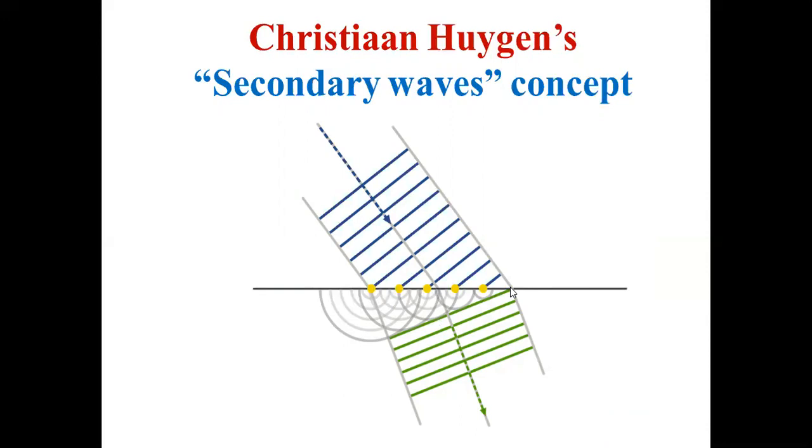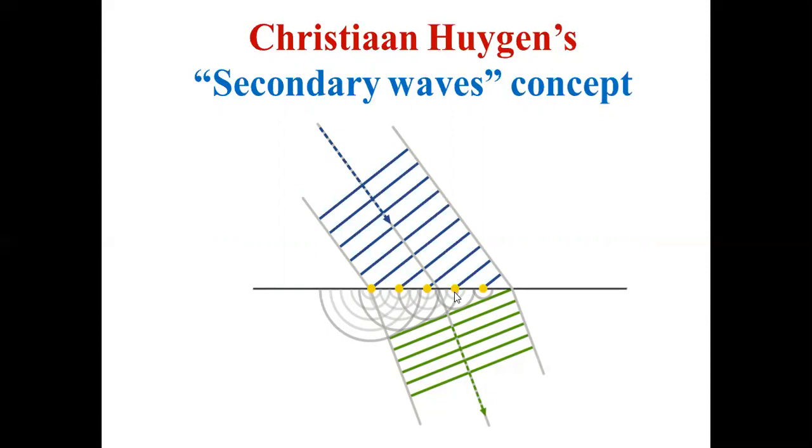For example, when the sun's light falls on the chalk, you can see the chalk in the hands of your teacher. The reason is, according to Christian Huygens, when light from the sun falls on the chalk, each point of the chalk acts like a secondary source. So it emits light, its own light. That light is received by our eyes. So when we see the chalk, actually it is the light from the sun which is reflected from the chalk which enters our eyes. But we don't see the sun in the chalk. Actually, they are coming originally from the sun.